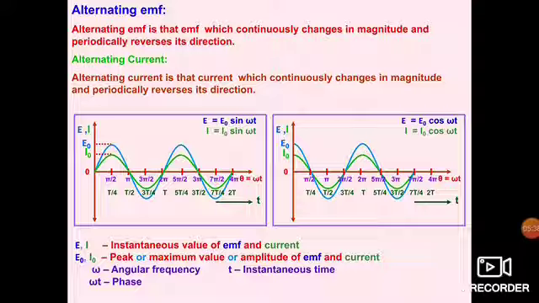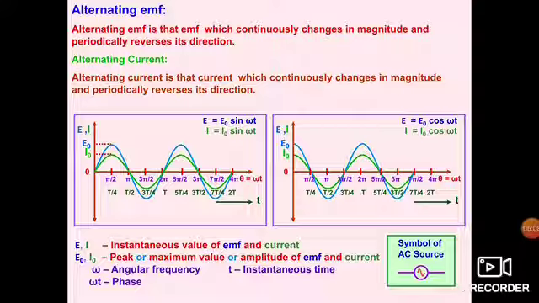Now in front of you it is also written: e, i is the instantaneous value of EMF and current. E naught and I naught are the peak or maximum value, or amplitude, of EMF and current. Omega is angular frequency, t is instantaneous time, and omega t is the phase, which is also an angular displacement theta. The symbol of alternating current is this, which is in front of you.